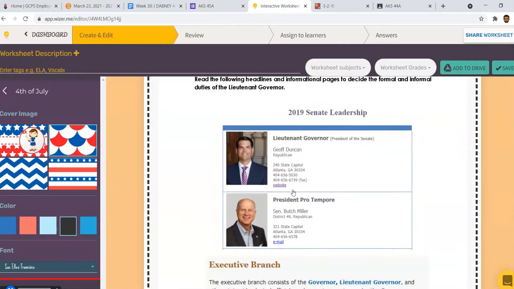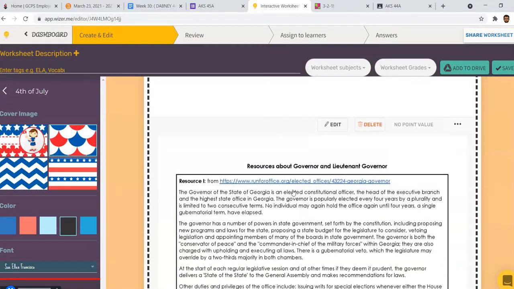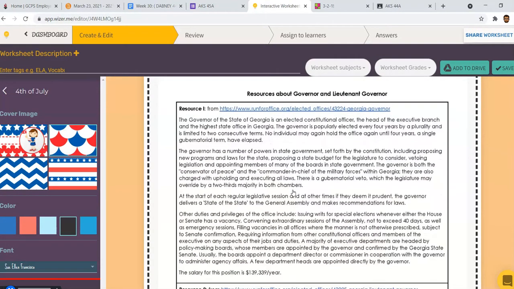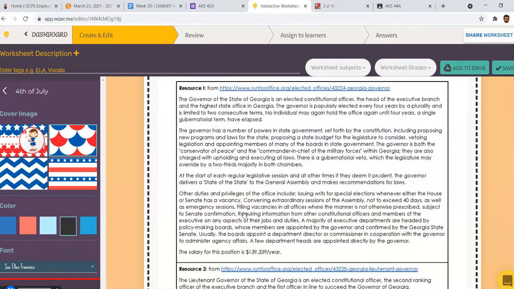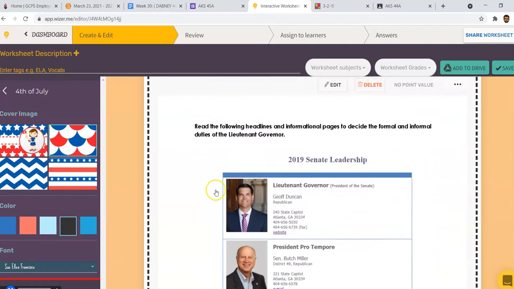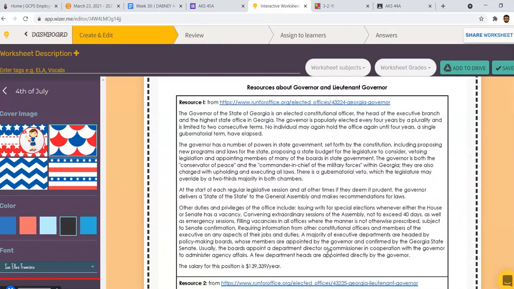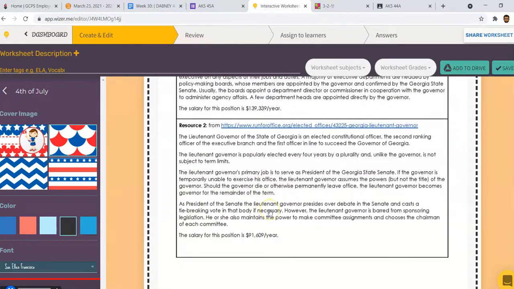Alright, and the final part, I'm saying it'll take a little longer because it has 2 readings to go with it. Depending on your class, I may actually read it with them. I was going to condense the reading, but there are answers to the question on each of the paragraphs, and so condensing it didn't really help at all. Alright, but as soon as they read through, they're going to read what the lieutenant governor does, what the president pro tem does. All right, and then we'll really get into the difference between the lieutenant governor and the governor.